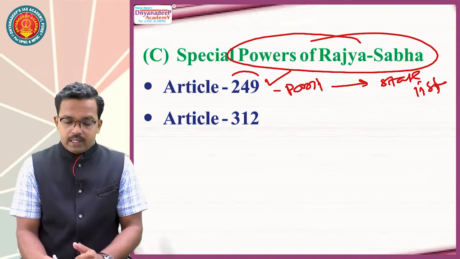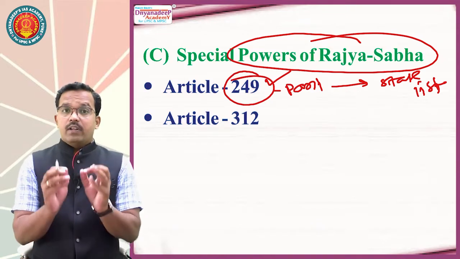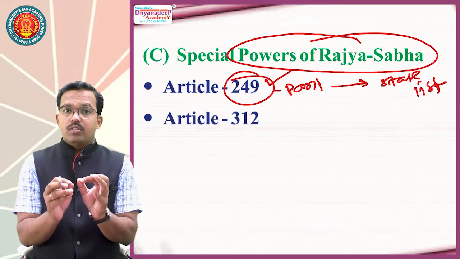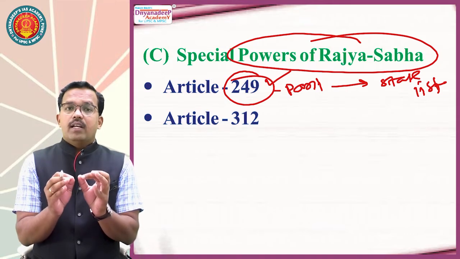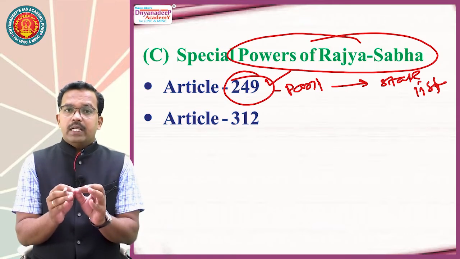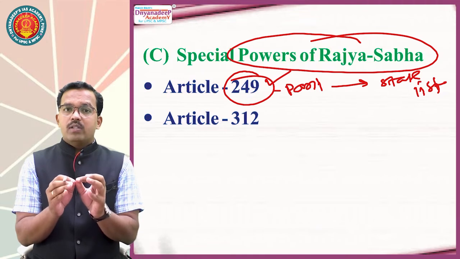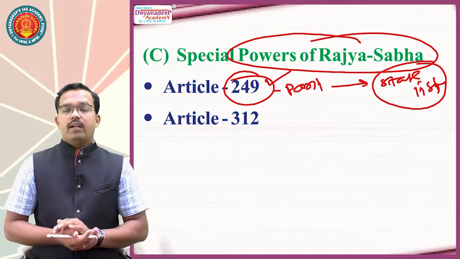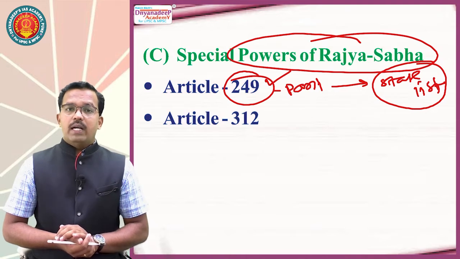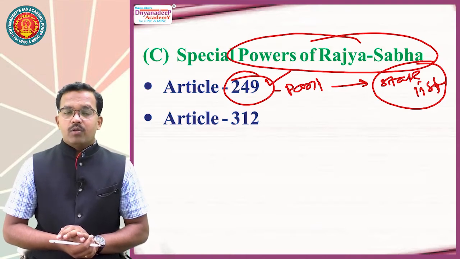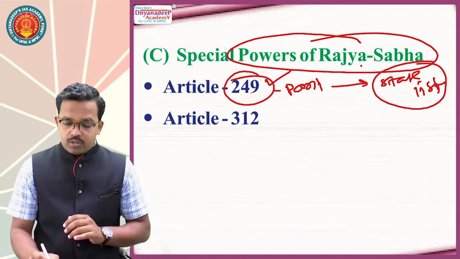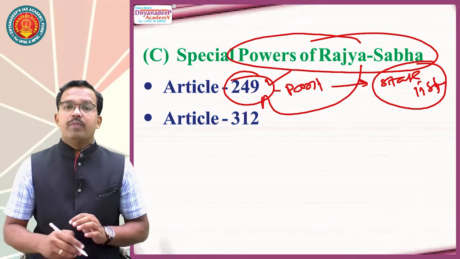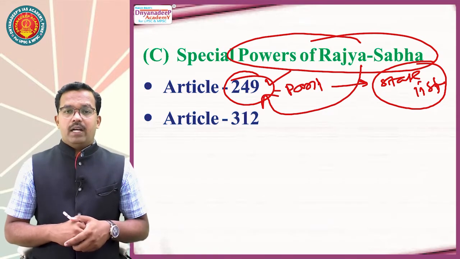But under Article 249, if Rajya Sabha passes a resolution that in national interest it is pertinent for Parliament to make law on the state list, in that case Parliament can make a law on the state list. So under Article 249, it is the resolution of Rajya Sabha that is important for Parliament to make a law on the state list.